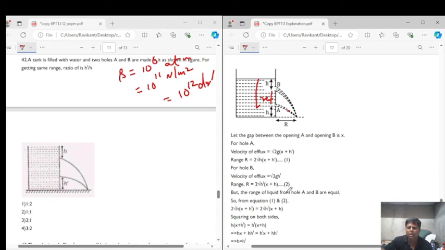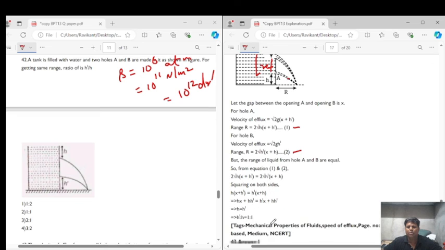Now, the ranges for the liquid from holes A and B are equal. So we'll equate the range, that is, we'll equate equation 2 and equation 1. And from here, equating, we'll get h dash is equal to h. So the ratio will be 1 is to 1. So the correct answer for this question will be option 2, that is 1 is to 1.